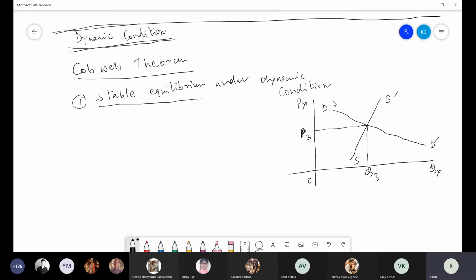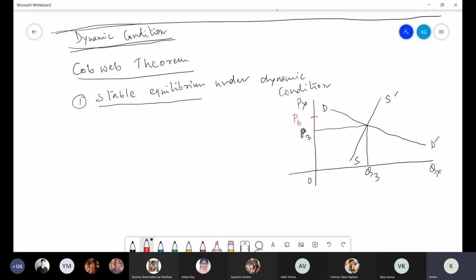Now suppose because of some factor, price increases from your P3 to, say, P6 at time period T. Suppose T is today.